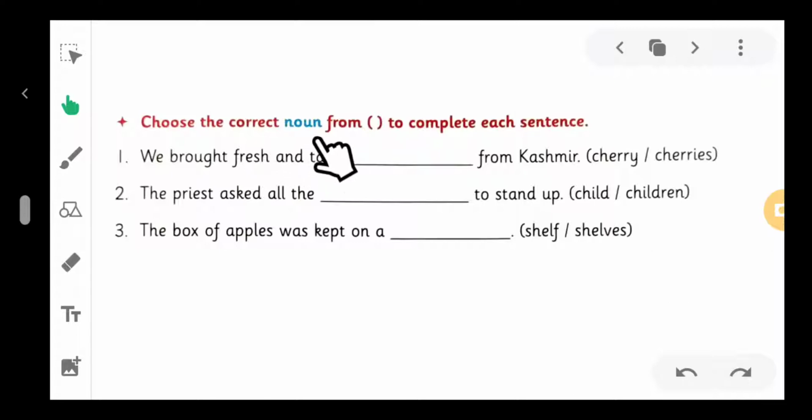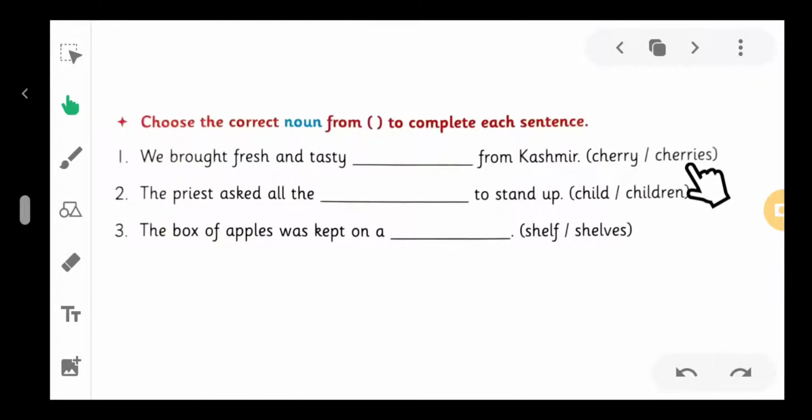Choose the correct noun from the bracket to complete each sentence. Number 1. We bought fresh and tasty blank from Kashmir. Cherry or cherries.